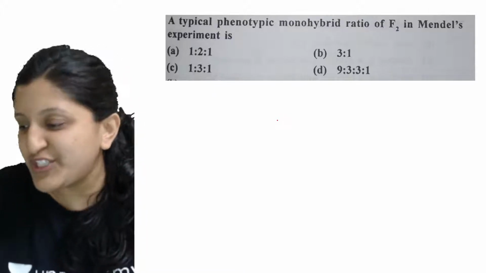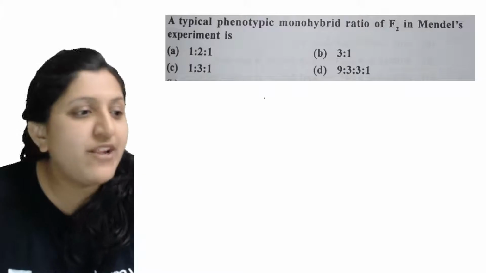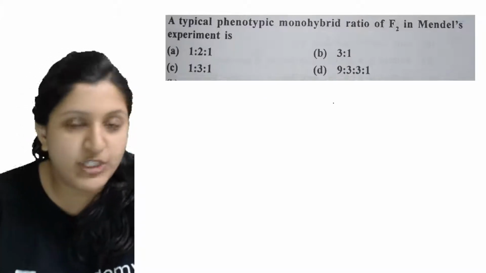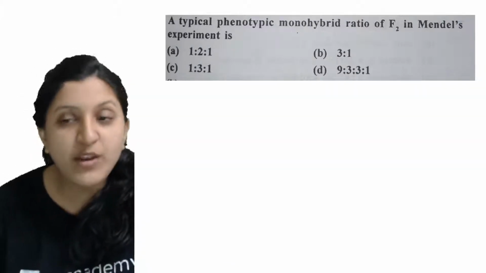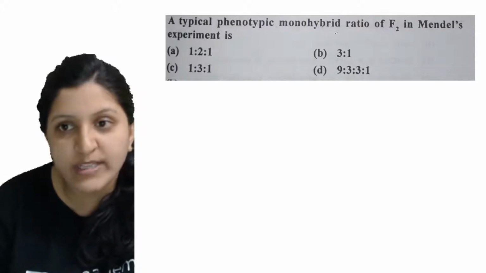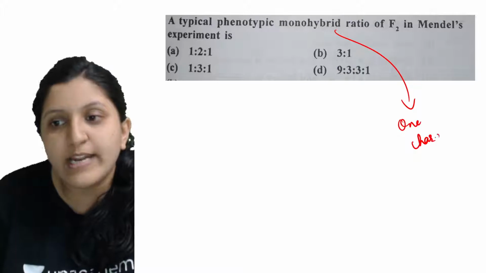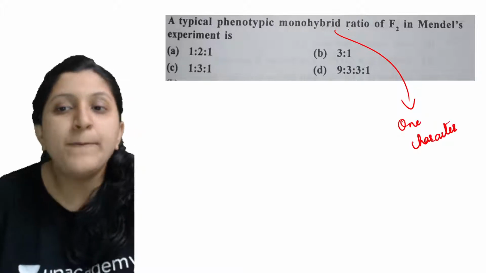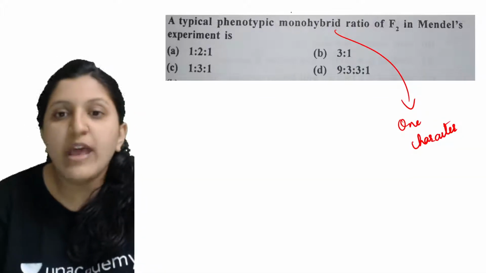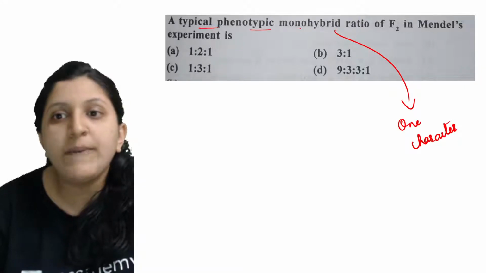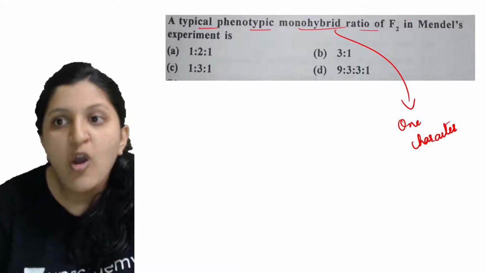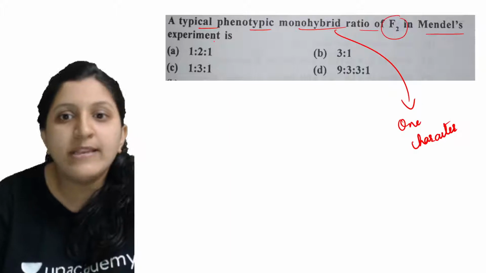So next question is the typical phenotypic monohybrid ratio. That means only one of the characters is taken for the study. Okay, so only one character is taken for a study, so that we call a monohybrid cross. Now, you know a typical phenotypic monohybrid ratio of F2 in Mendel's experiment.